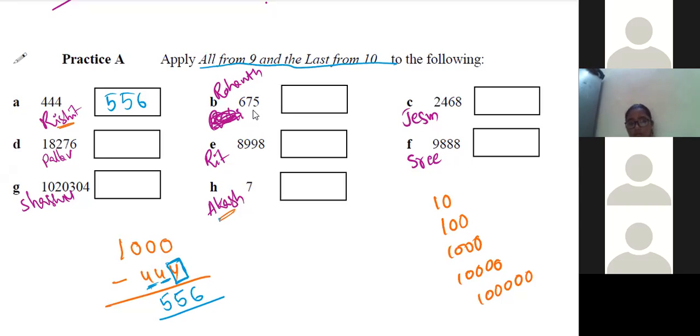Yes, sir. So 675 should be subtracted from 1000, because 1000 is the greatest.